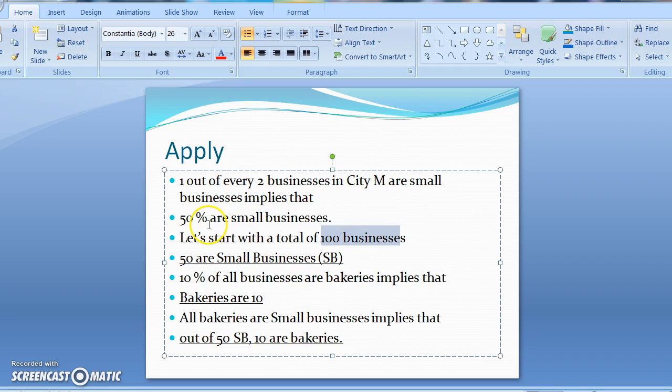Now this line says 50% are small businesses, that means 50 are small businesses, and I'll use the short form SB. Next line says 10% of all businesses are bakeries. 10% of all businesses, we've taken total as 100, 10% of 100 is how much? Exactly. That means that there are 10 bakeries. Right here we have it as 10 bakeries.